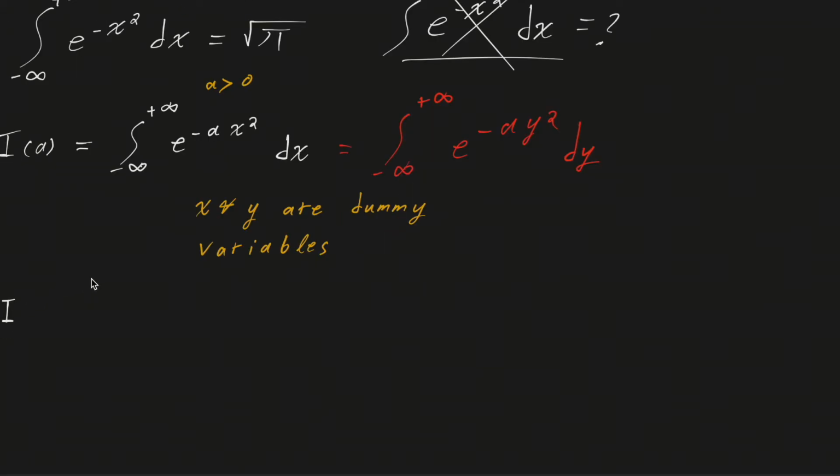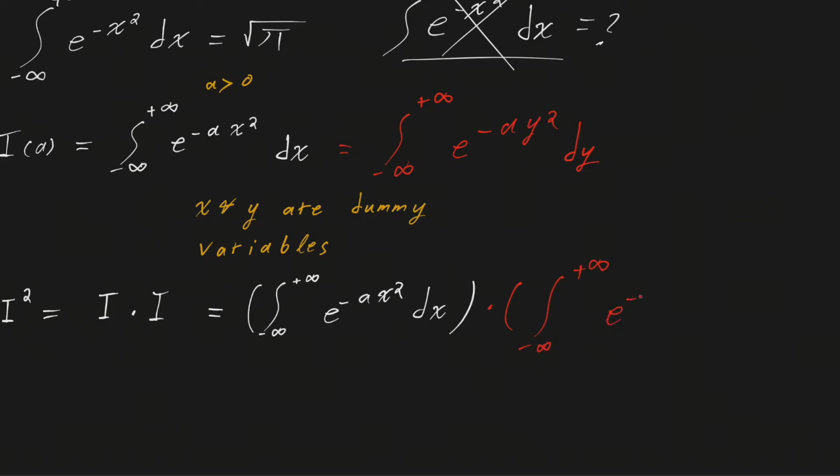Now, instead of computing just I, I would like to compute I squared. And you would say, how would you compute the square of an integral? Well, if you just think of the integral as a number, because once you finish evaluating any integral, you will get a number, then it's just that number squared. So that number multiplied by itself. So it's going to be the integral from minus infinity to plus infinity over all the real numbers, e to the minus a x squared dx, multiplied by the same integral, but this time I'm going to write it in red using our other